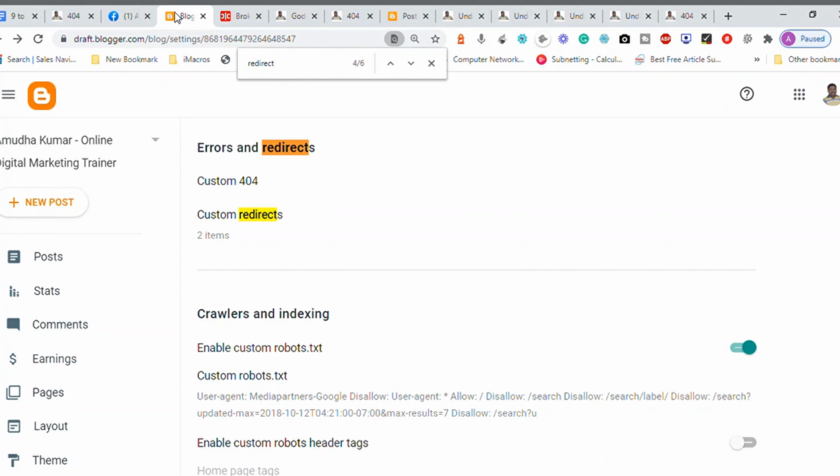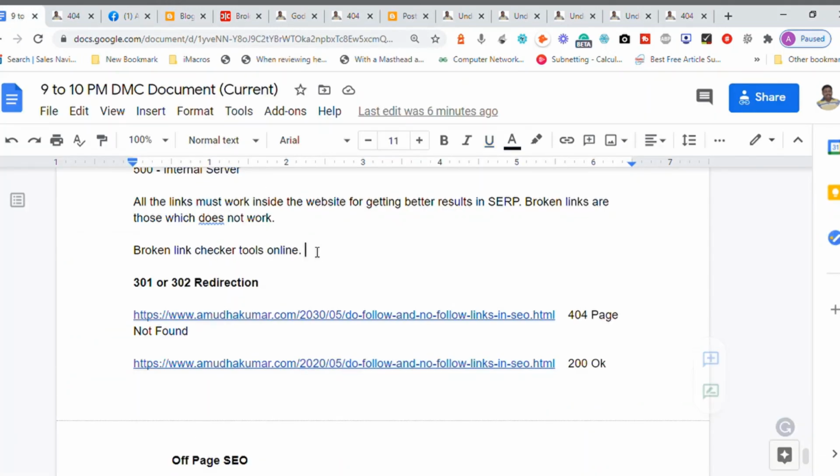Broken link inside a website is not a healthy signal. Broken link inside a website shouldn't be there. If you have a broken link inside a website, then the link juice will not flow. Okay, I think you can relate it very well. In your finger, if you restrict the blood flow to a particular section of your body, that part of the body becomes dead in some days. Okay, so you should have a even normal blood flow happening throughout your body. Okay, the same way, a broken link inside a website is like a part of the body which is not having connection to the nervous system and the blood flow, which will eventually die after some time.